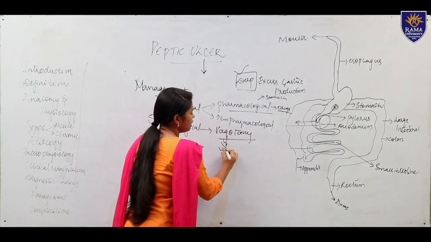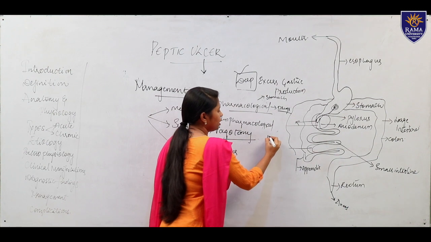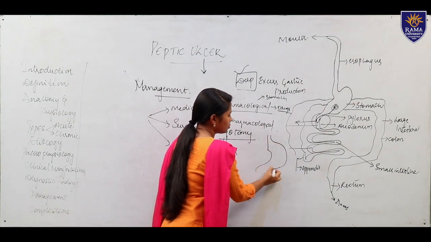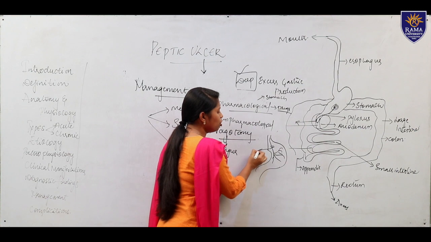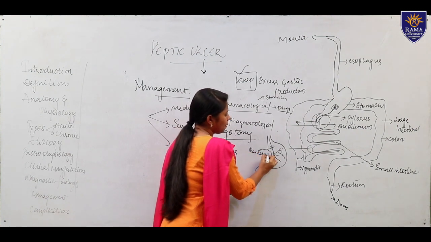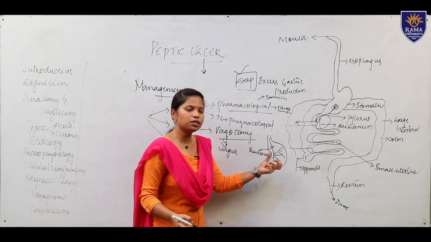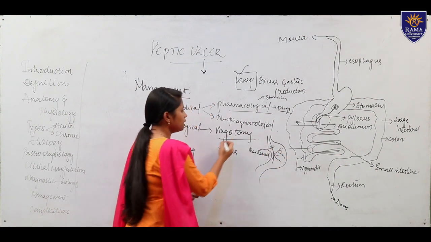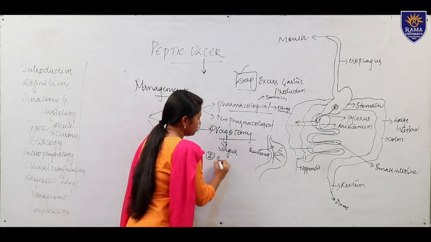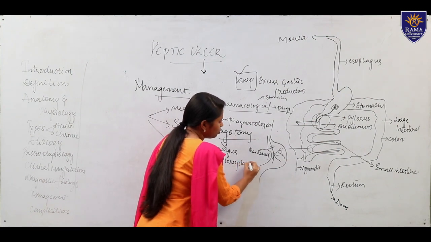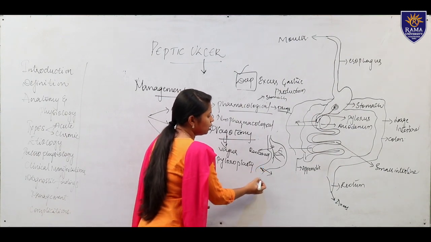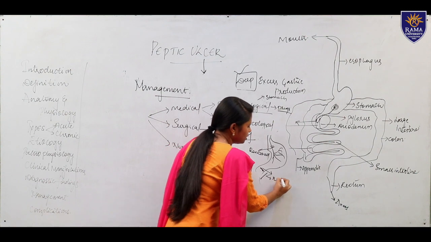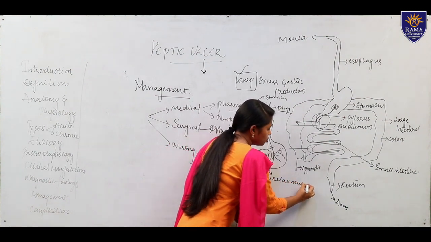So the vagus nerve is getting severed here. The vagus nerve is there in the stomach. This vagus nerve is getting ligated, or sutured, or removed in order to reduce the severity of ulceration. That is vagotomy. Then there is pyloroplasty. As we know, it is the junction of the pylorus, so it may be opened vertically or longitudinally in order to relax the muscles. So that they are doing pyloroplasty.